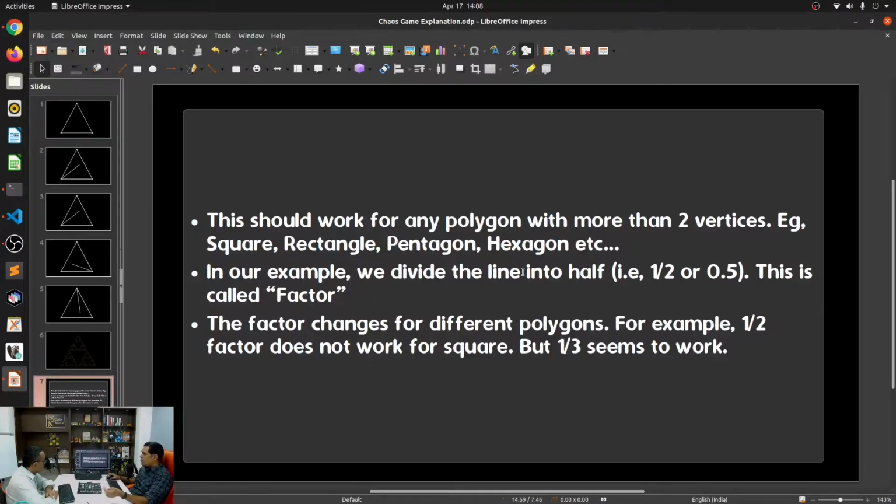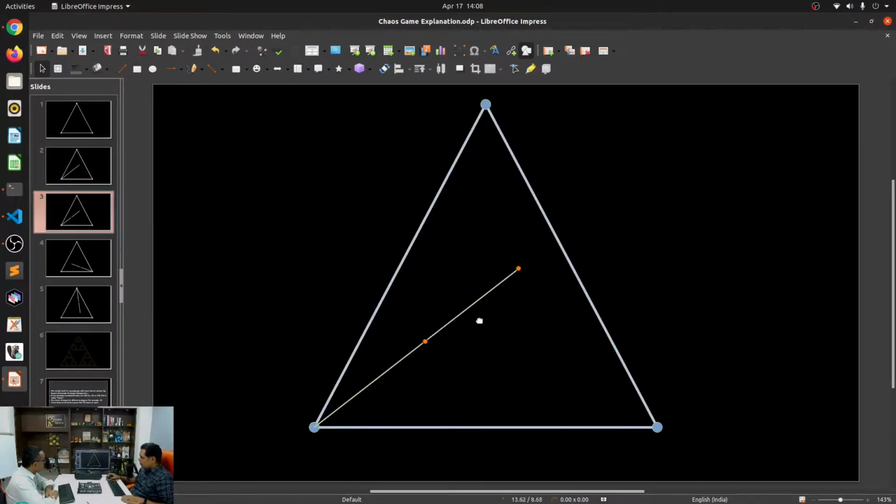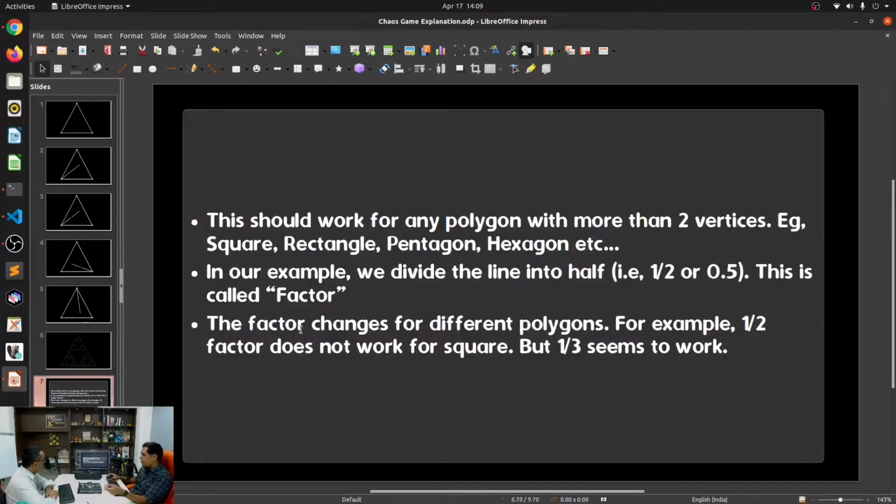In our example, we divide the line into half. This is called a factor. What I mean by that is that over here, I've divided this line into half. Correct. This is called the factor. But this factor is different for different polygons. So a half factor will not work for a square. It could be a different factor. The factor changes for different polygons. For example, half does not work for square, but 1/3 seems to work. We will see how that goes. Got it. All right. Having said that, let's just begin coding.